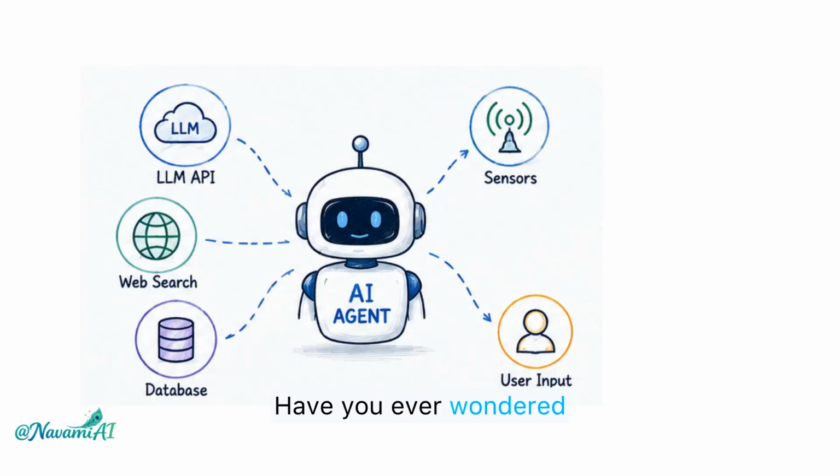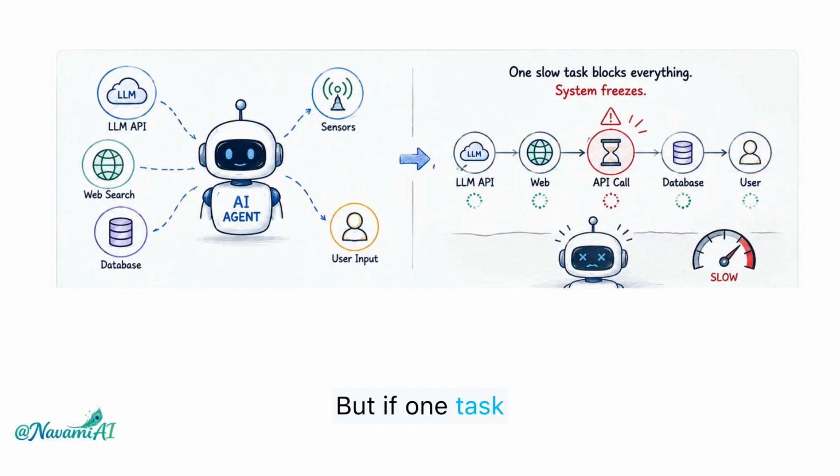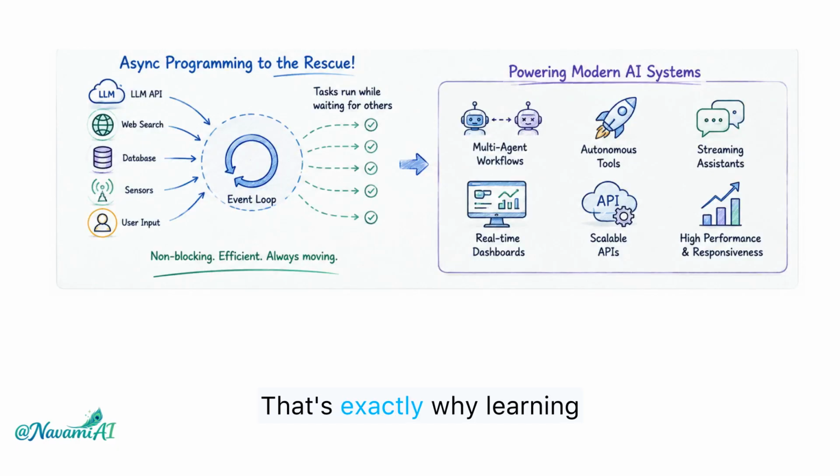Have you ever wondered what an AI agent is actually doing behind the scenes? It's not just talking to an AI model, it's calling APIs, searching the web, reading databases, and waiting for responses all at once. But if one task gets stuck, the entire system can suddenly feel slow and unresponsive. That's exactly why learning async programming, especially async IO and threading, is one of the most important skills you'll need as an AI agent engineer.